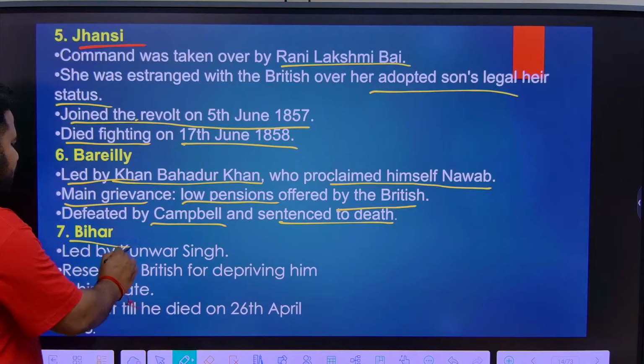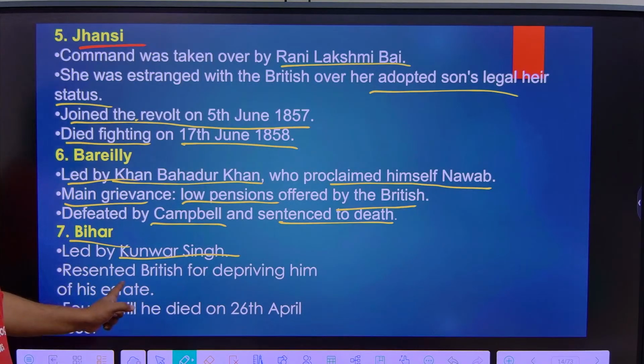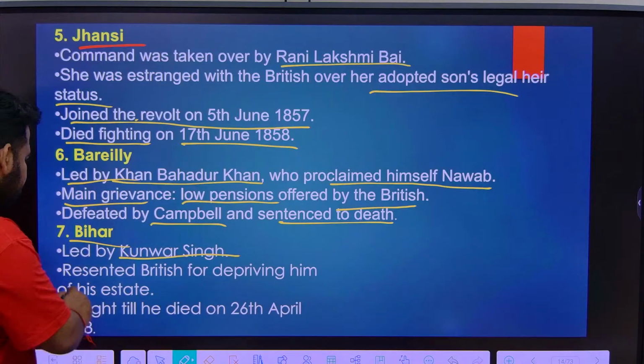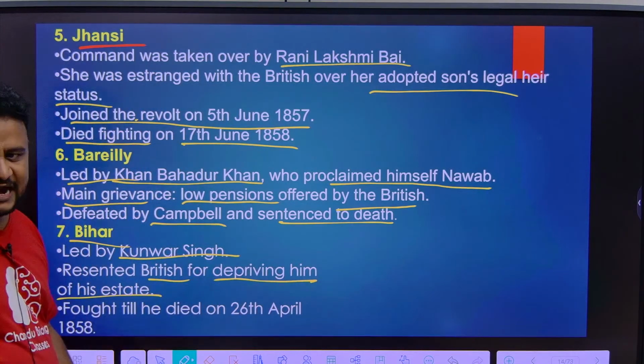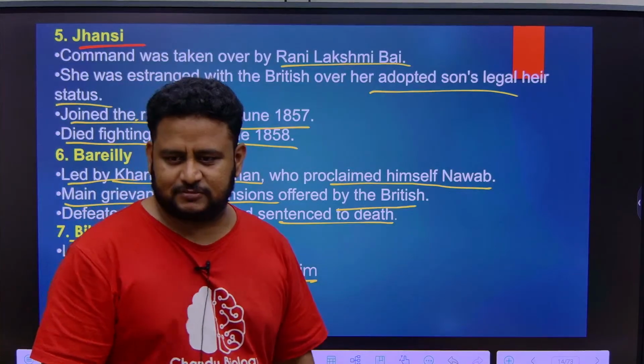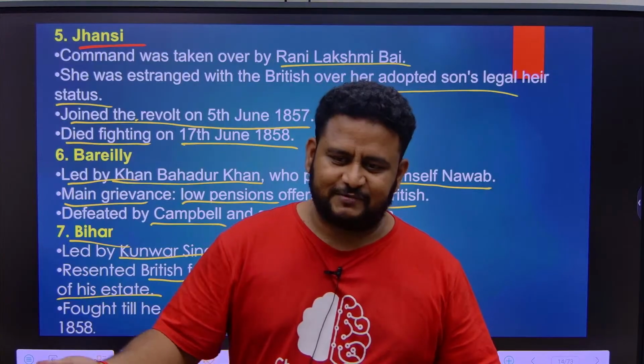Next, Bihar is very important. It was led by an old man, Kunwar Singh. He fought heroically against the British. Not Kanwarlal, it is Kunwar Singh. He rebelled against the British for depriving him of his estate. He had an estate that was taken over by the British.